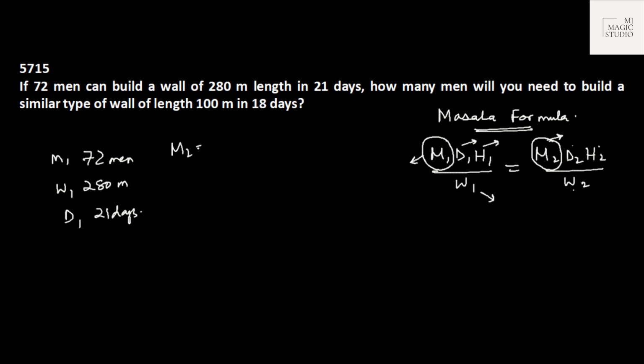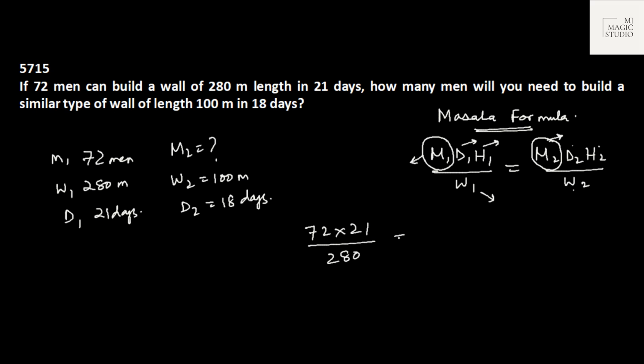How many men do you need to build? M2 is required. Nothing is given about the efficiency of the men, so it is always assumed that all men are equally efficient. That is the drawback of the formula, because it always assumes that efficiencies of these men are the same. To build a similar type of wall of length, that means W2 is 100 meter, in time given 18 days. Bingo. We just need to remember this.